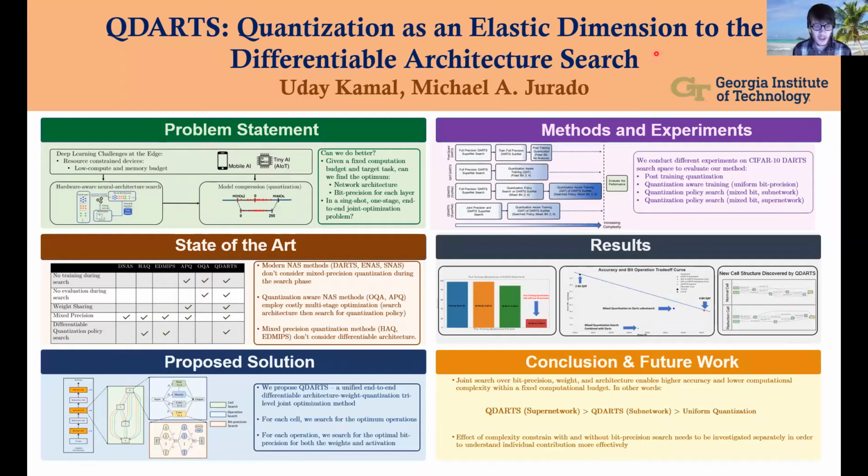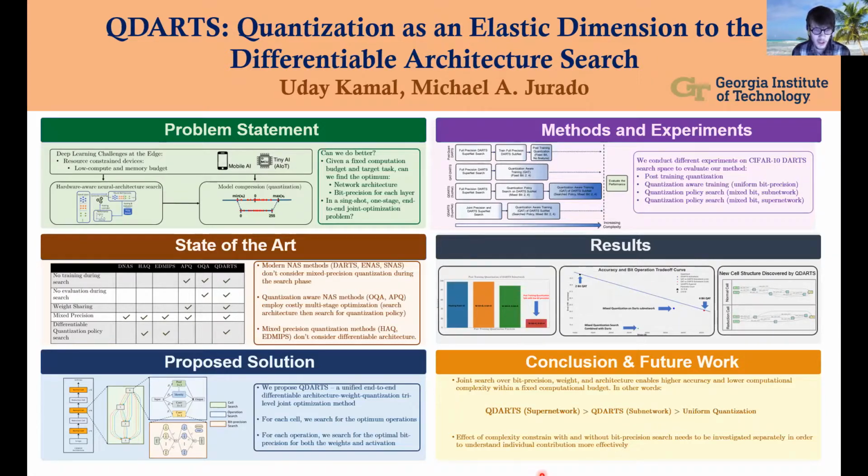This is our poster project on QDARTS, a neural architecture search framework that includes mixed precision quantization search. In this poster presentation, I will cover why we needed to create this architecture, how QDARTS works, our experimental results, as well as some conclusions and future work we can draw from this project.